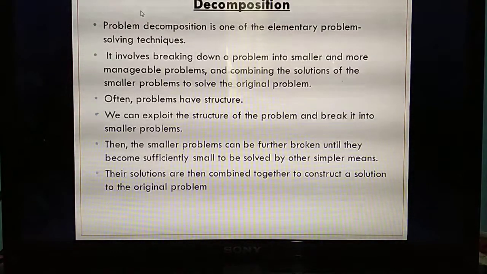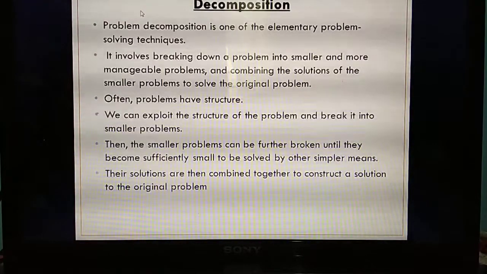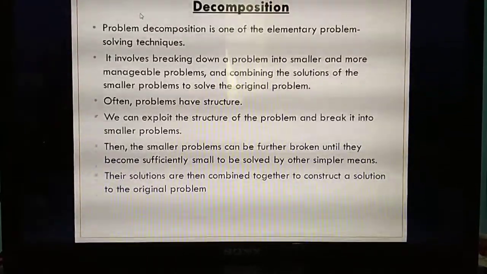Next topic we are going to study is decomposition. What's the next thing you are going to study? Decomposition.